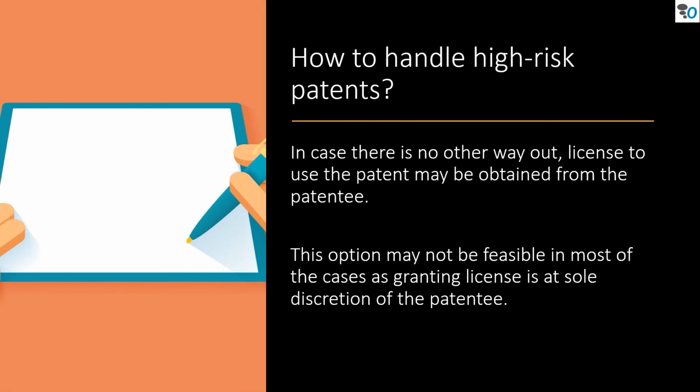In case there is no other way out, a license to use the patent may be obtained from the patentee. This option may not be feasible in most of the cases, as granting a license is at the sole discretion of the patentee, and the patent holder may not want to grant a license for his patent and create competition in the market.